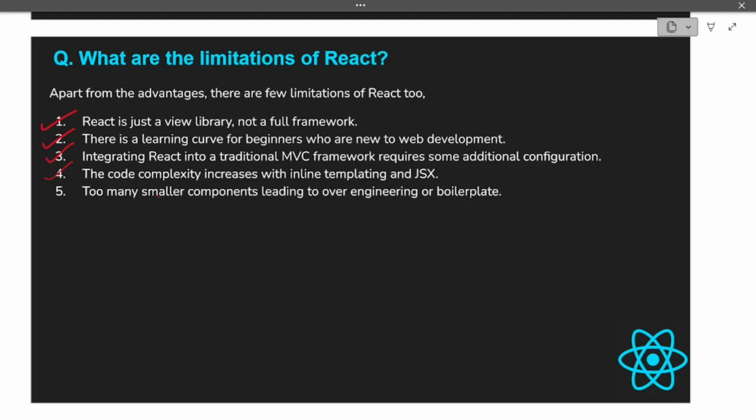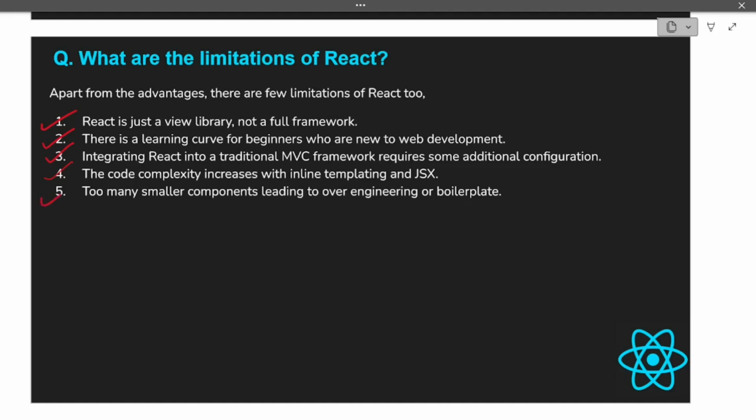Sometimes it might be a bit harder to read the code because we have inline templating, and inside your JSX code you are writing multiple conditional things, like conditionally showing some of the DOM elements and conditionally hiding others. So sometimes the code complexity increases. That can be one of the disadvantages you can say.